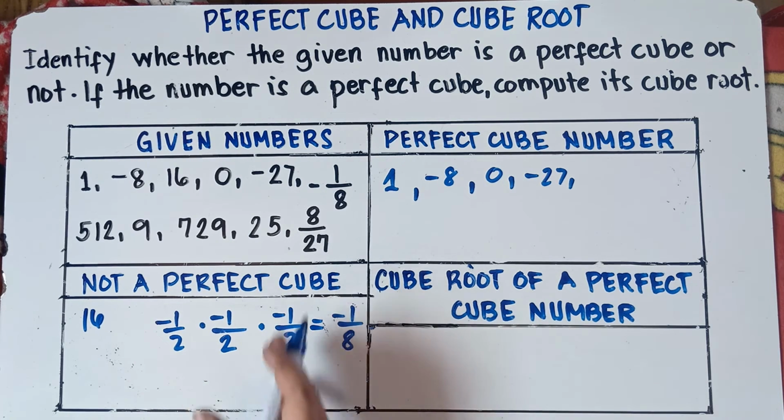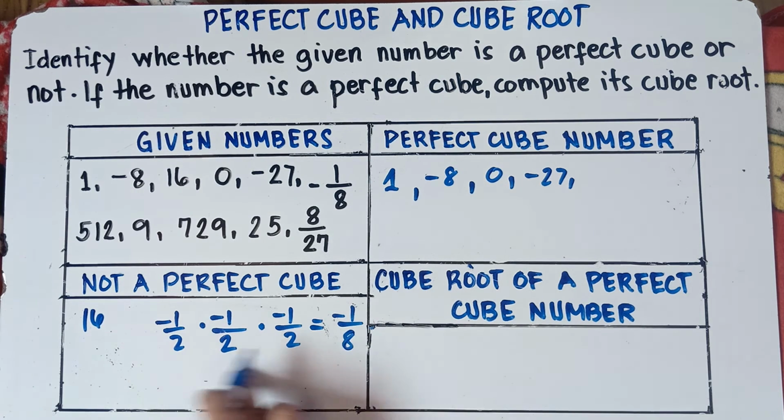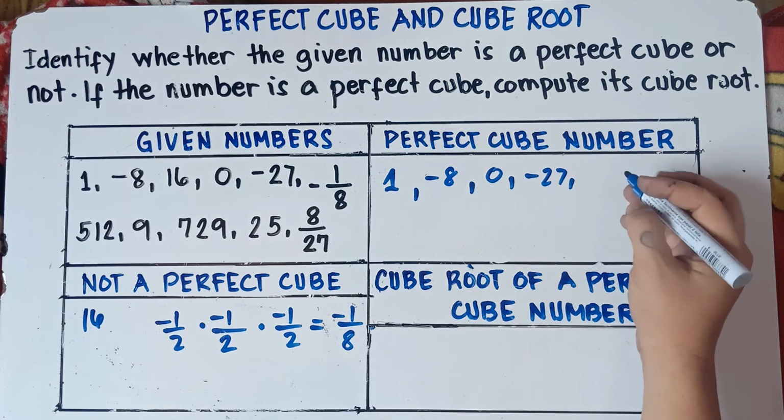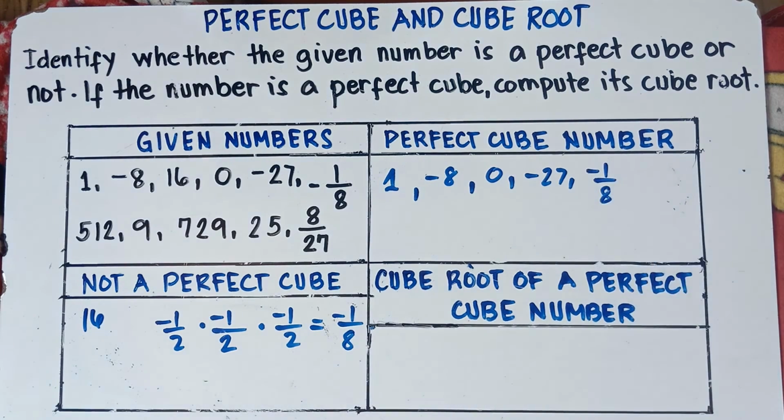Once again, class, if you're multiplying fractions, simply multiply the numerators and then multiply the denominators. You have that one, class, rational equations, multiplying fractions. Feel free to see the video, class. We do have many videos for rational equations and rational numbers. Alright, so negative 1 over 8 is a perfect cube number.